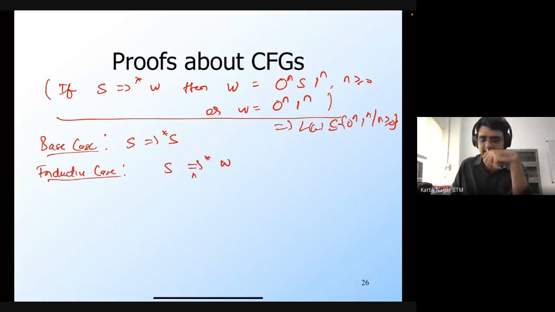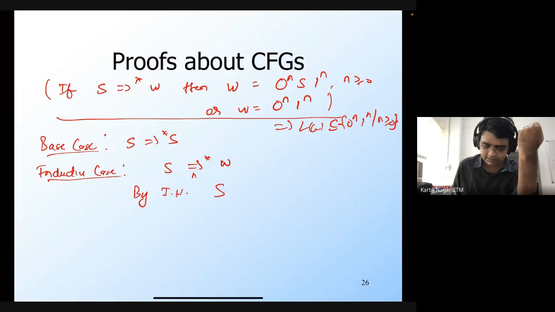The inductive hypothesis would say that this w will be of the form 0^n S 1^n. So by the inductive hypothesis, S in n steps is going to derive a string of the form 0^n S 1^n. Now the production rules: there are only two. We have S generates epsilon, and S generates 0 S 1.